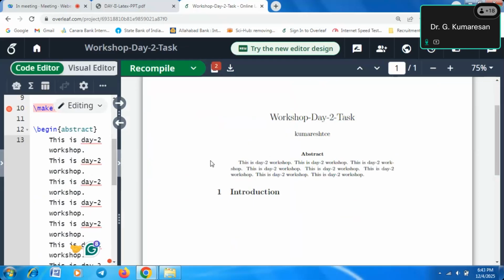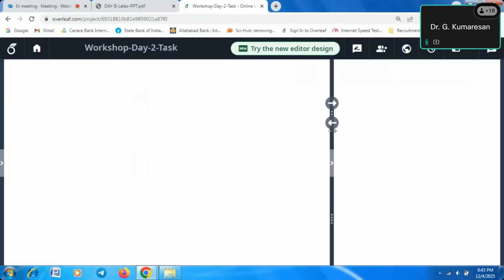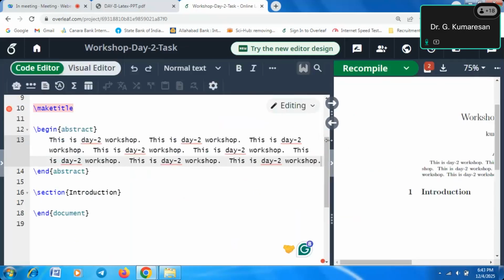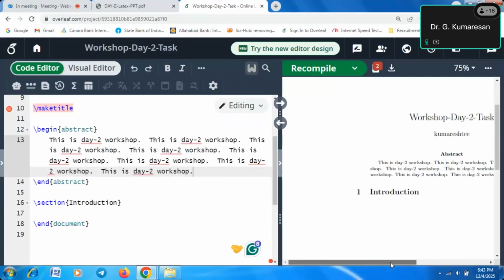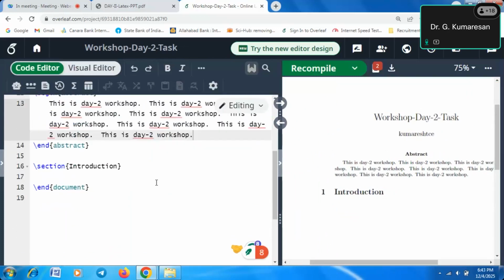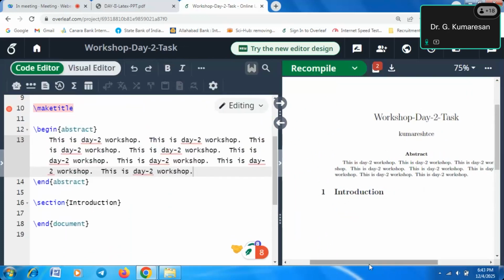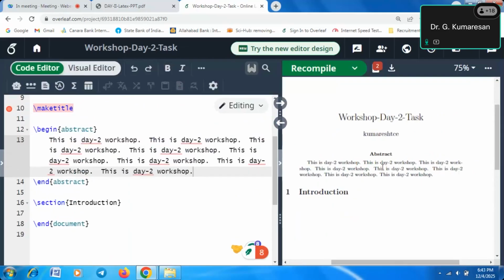This is one of the advantages, because the alignment it will make perfect, in comparison with Word. In Word you manually do all those things, whereas LaTeX actually will take care of all those things and finally the alignment is perfectly placed. So that is one of the advantages of LaTeX. So this is the way we are creating the abstract.